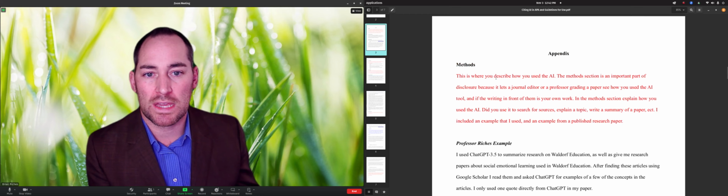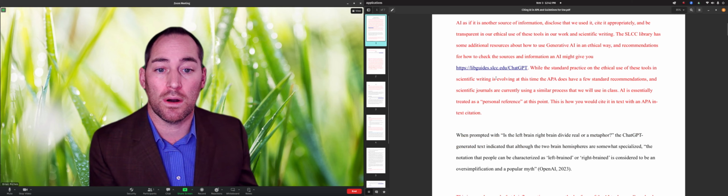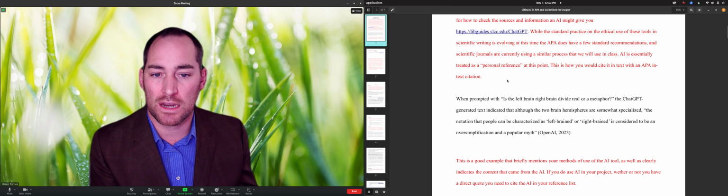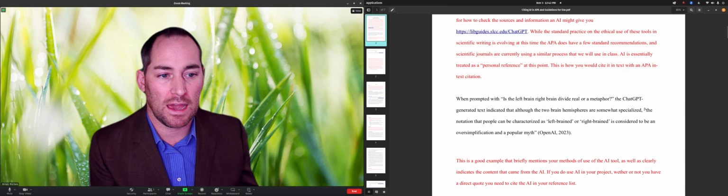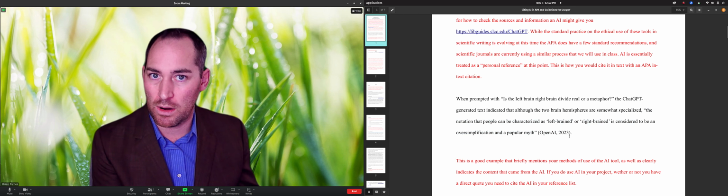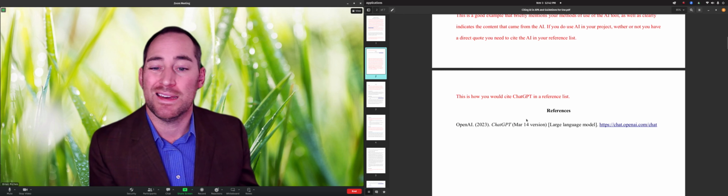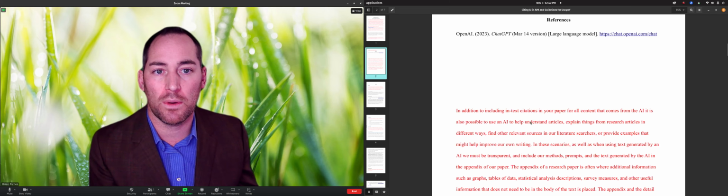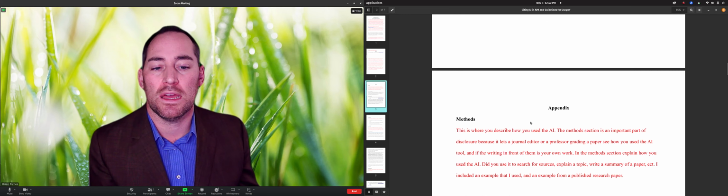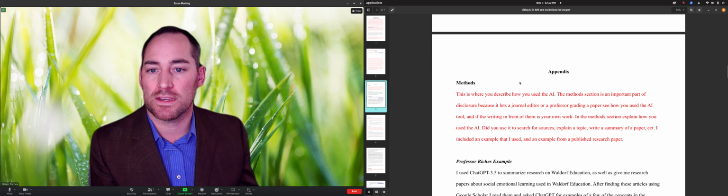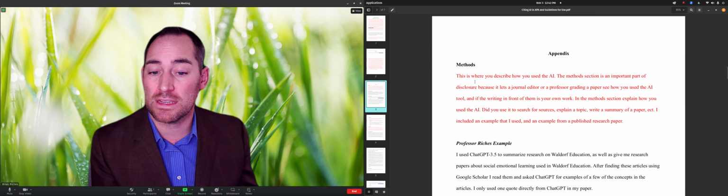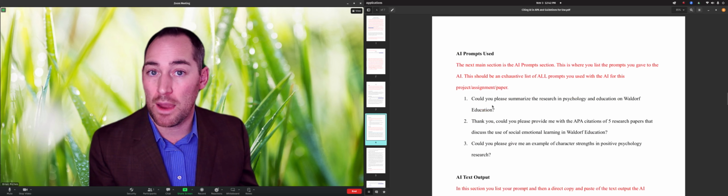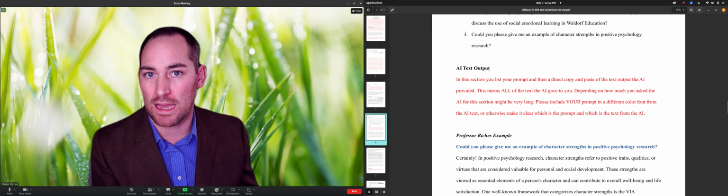So if you are using AI quotes in your paper itself or a discussion board, whatever it is, you have to have them in quotation marks. You have to have that parenthetical APA citation. It also needs to be in your reference list. If you use it at all in your workflow in this way or any other way, it always needs to also be in an appendix. So that, again, the key pieces are those methods sections, the AI prompt section, and the AI text output section.